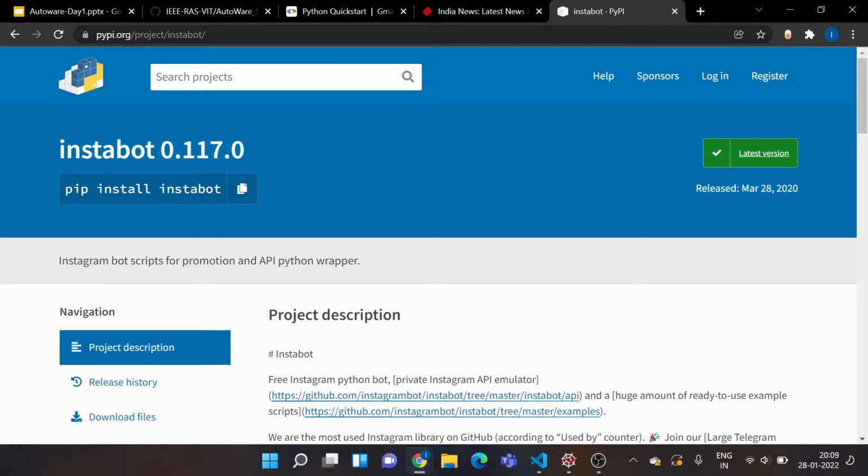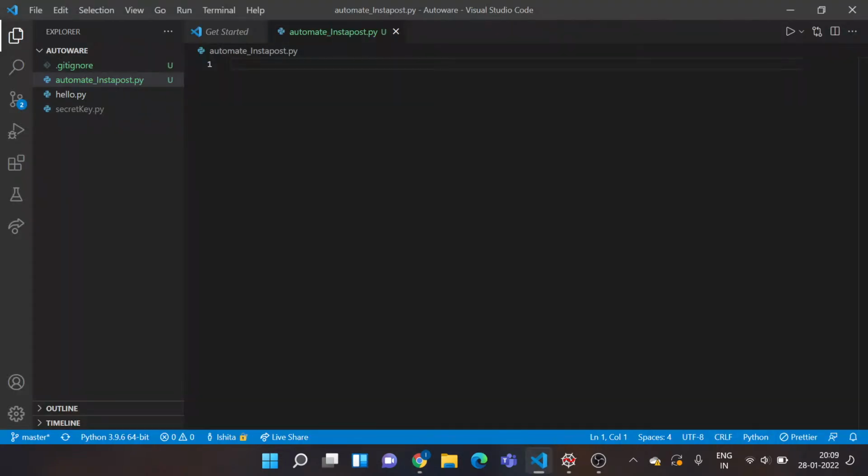Just type instabot on your browser and you'll get this page, so you can copy it from there and run it in your command prompt. Okay, so moving back to my Visual Studio Code. So now I have actually installed my library. So the next step is importing it into my Python script.